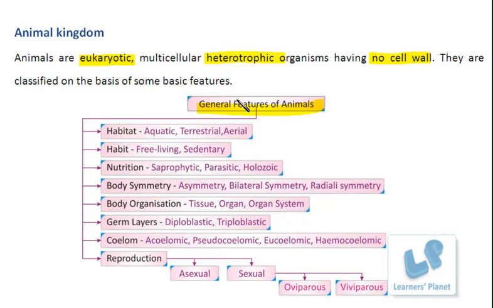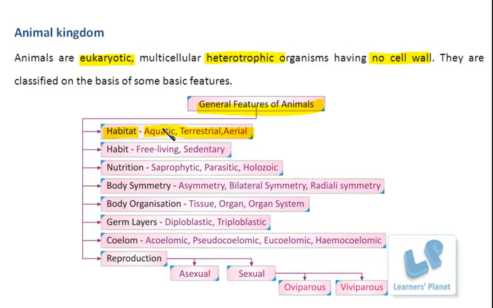The first feature which is generally compared is the habitat. These animals can be aquatic, terrestrial or aerial. Aquatic means they live in the water, and this water can be either fresh water or saline water. With respect to water, the habitat varies, like a sea, an ocean, a pond or a river and so on.